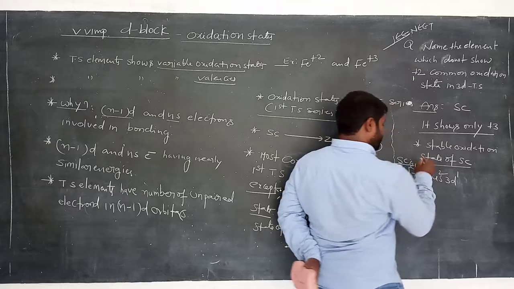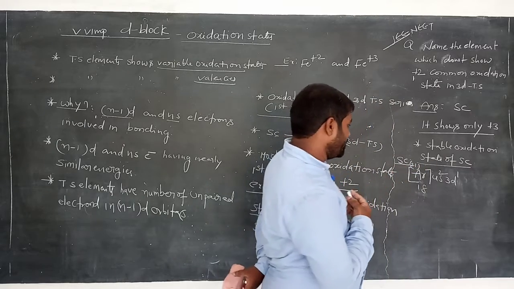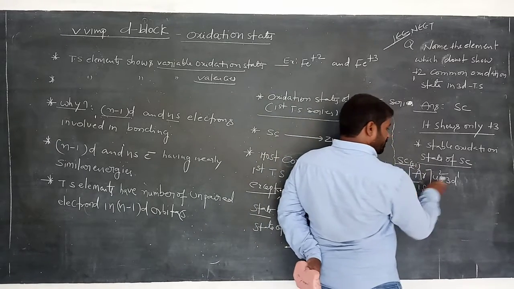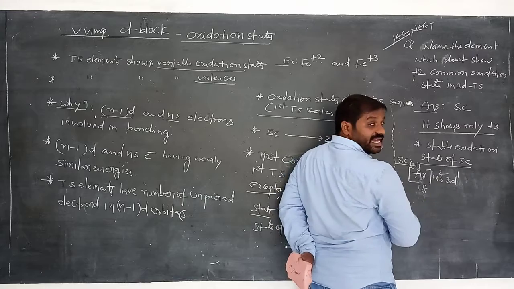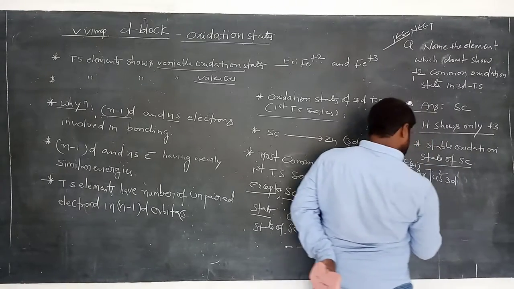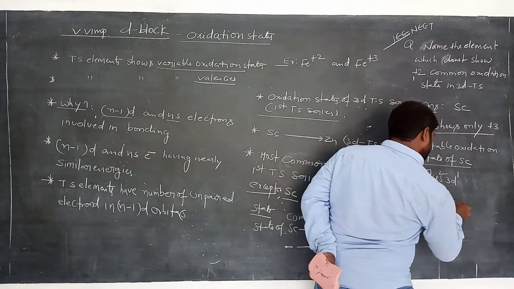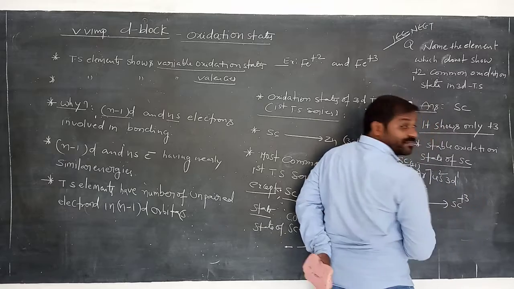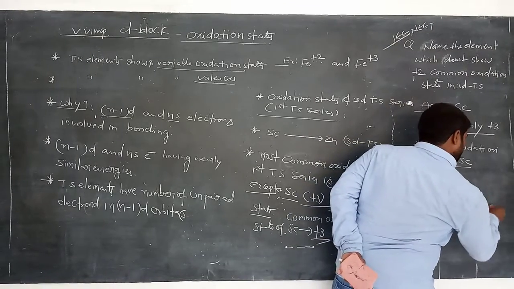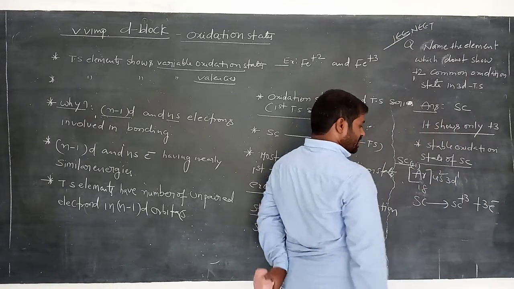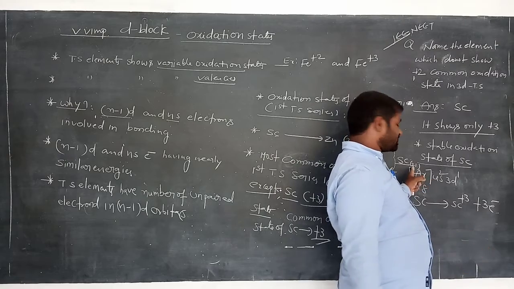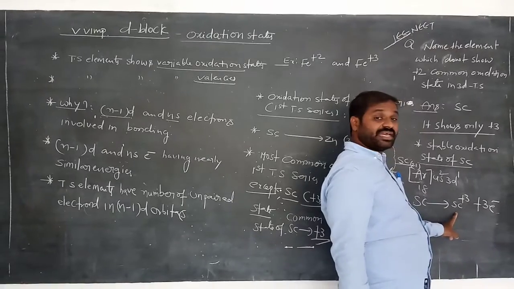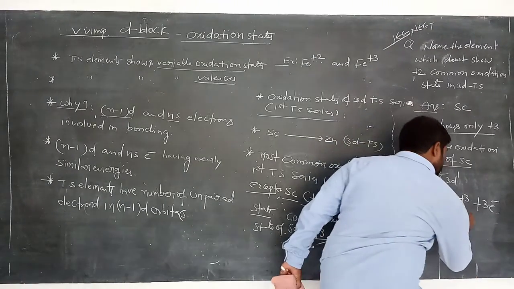Suppose scandium loses these 3 electrons, 2 plus 1, it becomes scandium +3. It loses 3 electrons from 21 electrons, and the remaining electrons are 18.